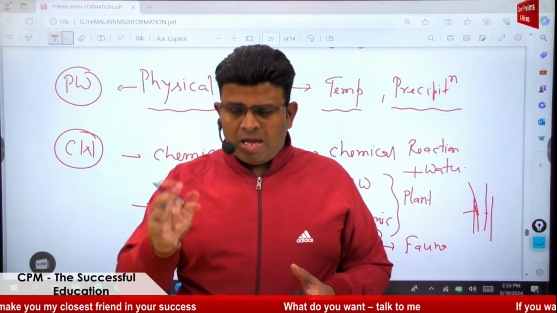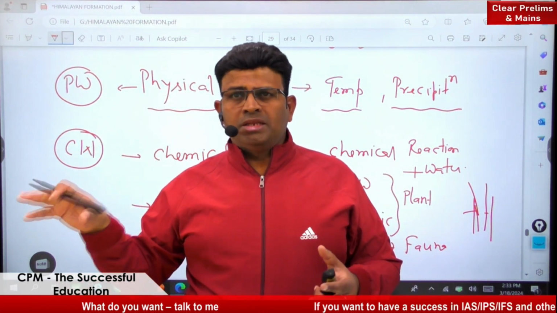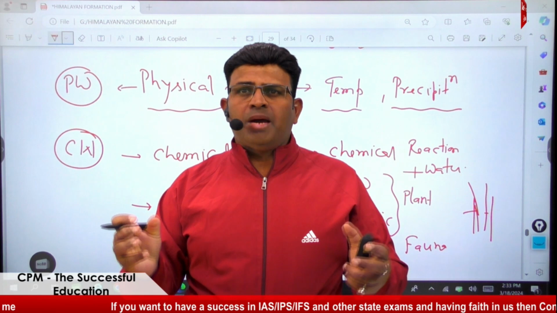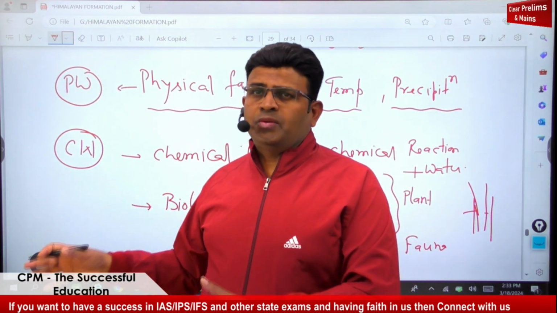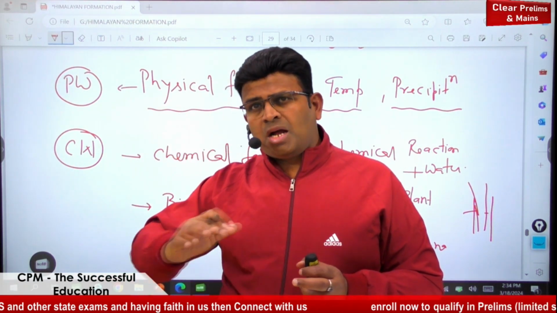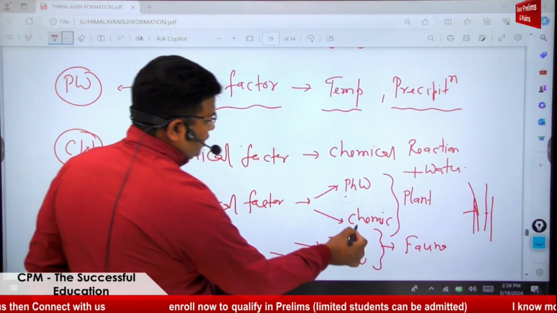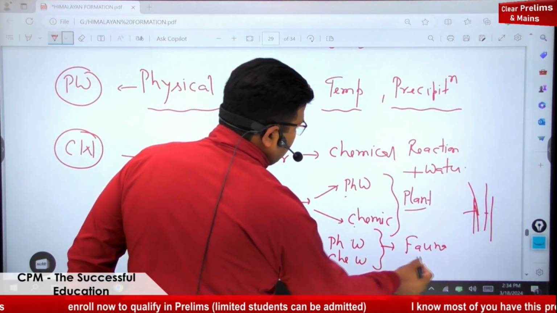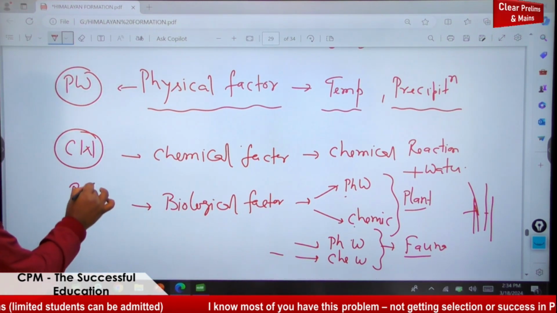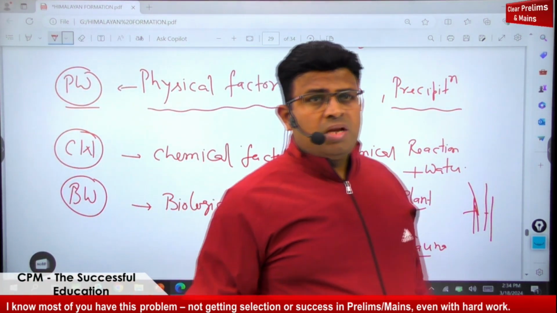And every day that these animals live, they leave solid excreta, and liquid excreta in the form of urine. That also reacts chemically with the rocks and breaks them. Similarly, when animals die, their organic parts also react with the rock and break it. It means the biological factor is doing physical weathering and chemical weathering with the help of flora and fauna. Flora means plants and fauna means animals. So it is known as what? Biological weathering. So all the physical, chemical, and biological factors are doing weathering.